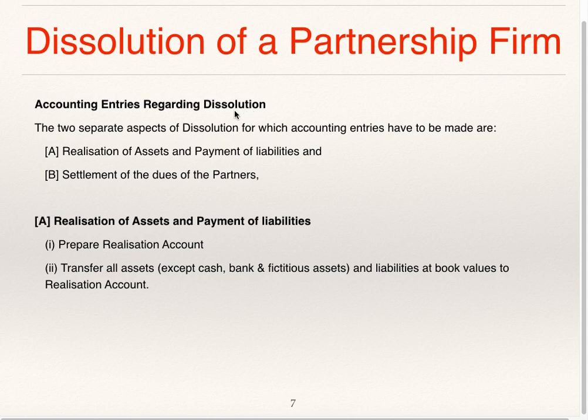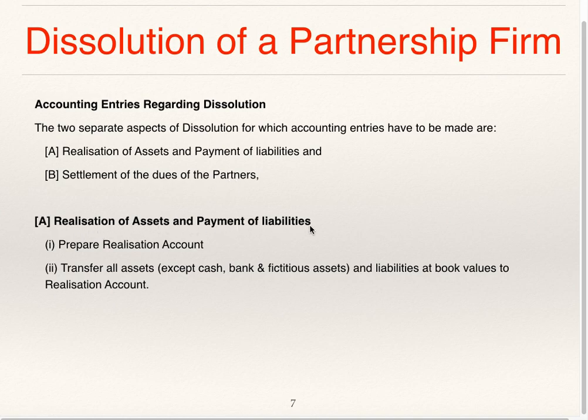Accounting entries regarding dissolution. Two separate aspects of dissolution for which accounting entries have to be made are realization of assets and payment of liabilities, and settlement of dues of the partners. Assets are to be sold, liabilities are to be paid, and partners' dues are to be settled. For that, you are supposed to pass various journal entries.